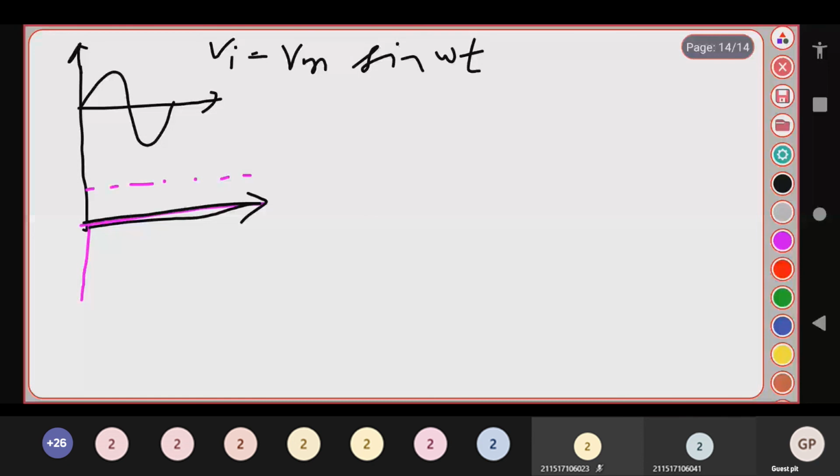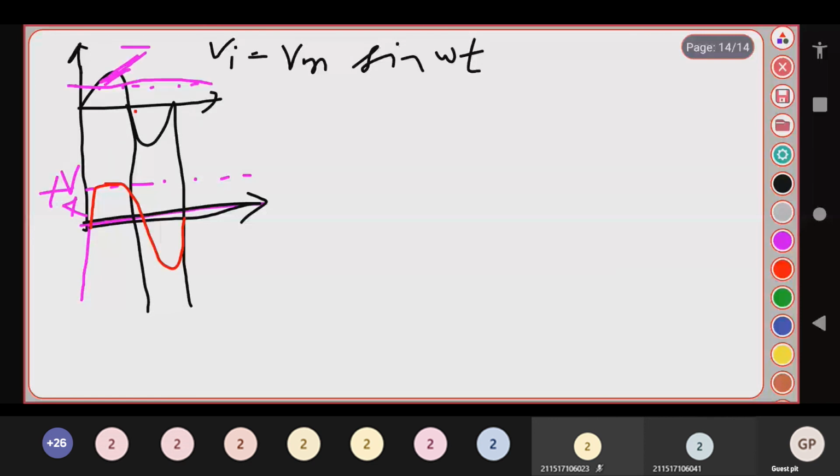Now, what is a positive clipper? Your positive waveform is clipped off. Means what? You can dot the line at the bottom. So the positive portion is clipped. Let me draw the pink color line over here. This is your positive VR. The waveform is clipped over here.